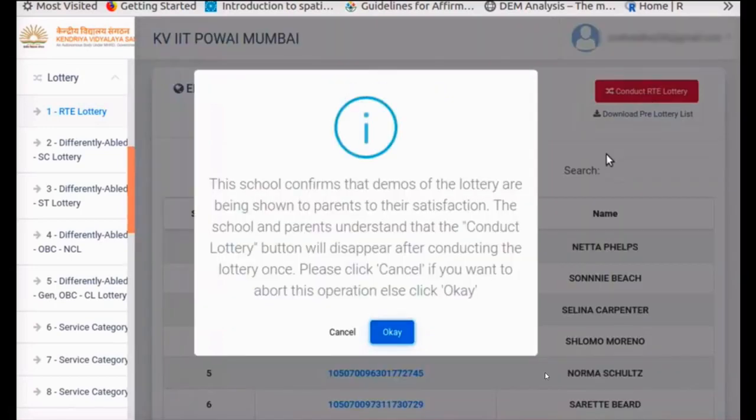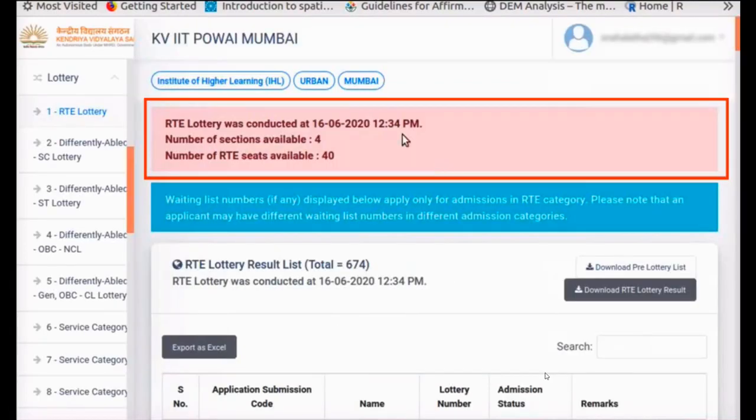A box with a message appears. Read the message. There are two buttons available here, Cancel and OK. Click on the Cancel button if you want to cancel the conducting lottery and return to the page. If you are ready to conduct the lottery, click on OK button. Wait for a few seconds. At the top of the page, date and time on which RTE lottery was conducted is indicated.